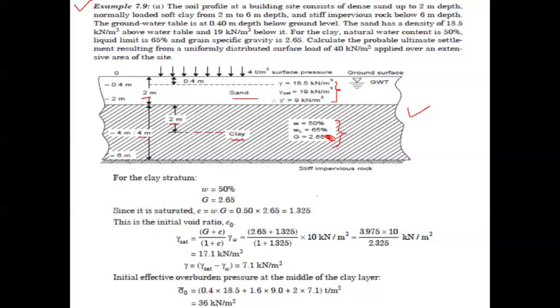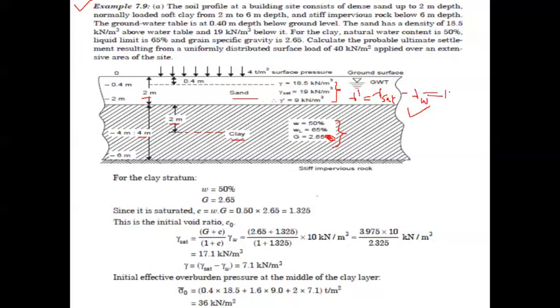Gamma dash, if you calculate, is nothing but the submerged unit weight, which is gamma saturated minus gamma W. Here gamma W is taken as 10 kilonewton per meter cube, a round figure, though almost 9.81 is the usual value.